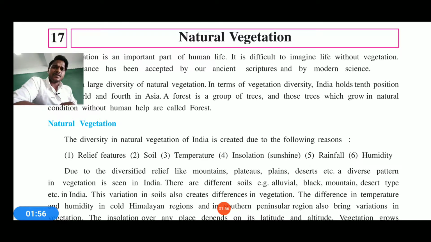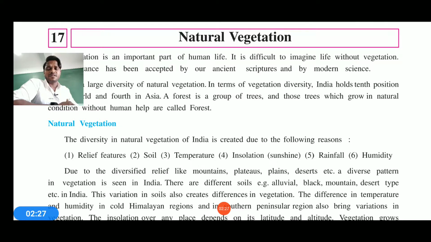Now, what is a forest? A forest is a group of trees that have grown naturally. There are two kinds of vegetation: virgin vegetation and non-virgin vegetation. Virgin vegetation consists of automatically growing plants. It means the plants grow by themselves. They don't need any human help or any other help. Non-virgin vegetation needs human help and care taken by humans.